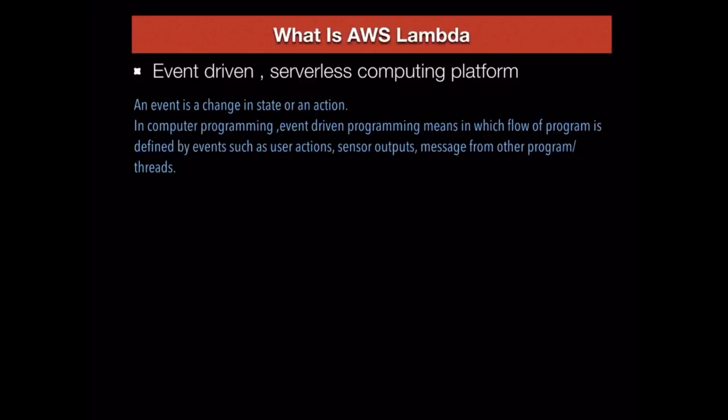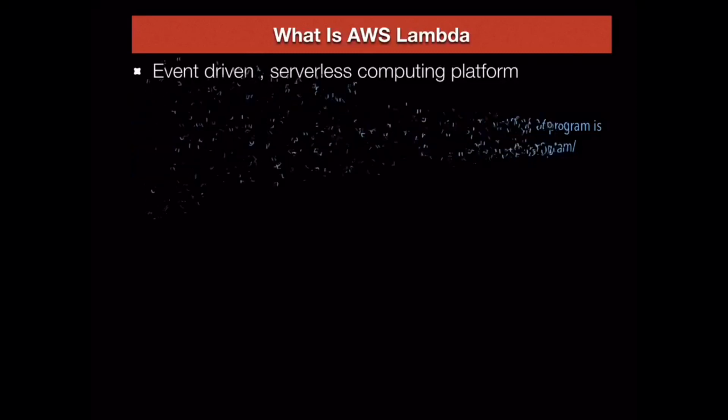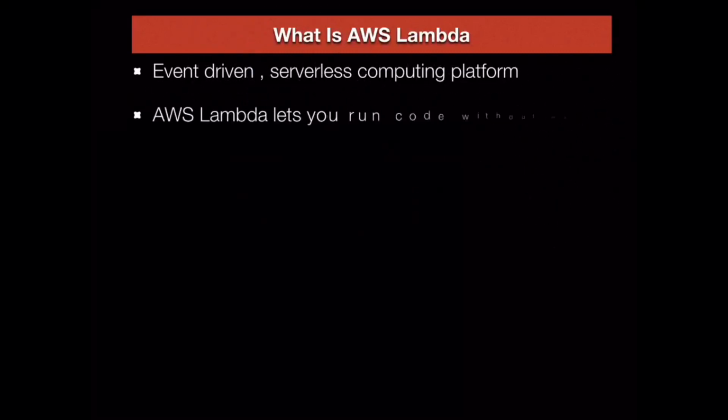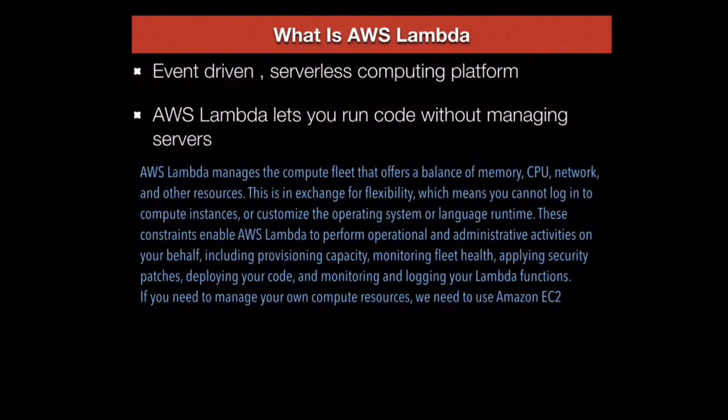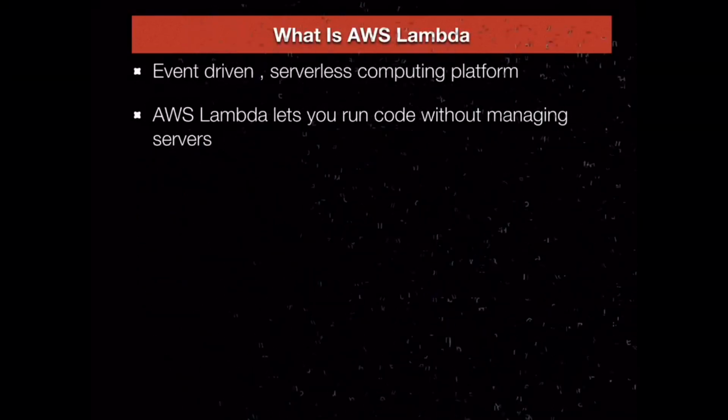Serverless computing doesn't mean it doesn't need a server. It needs a server, but AWS Lambda lets you run code without managing the server. AWS Lambda manages the memory, CPU, network and other resources. You cannot log into compute instances or customize the operating system or language runtime. All these constraints enable AWS Lambda to perform operational and administrative activities on your behalf. If you need to manage your own compute resources, we need to use Amazon EC2.